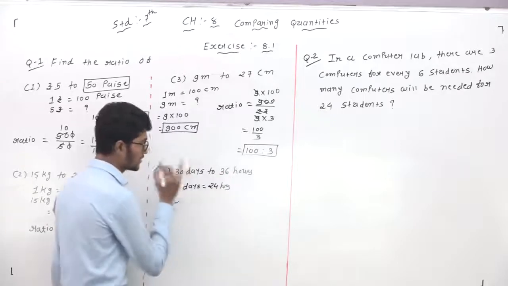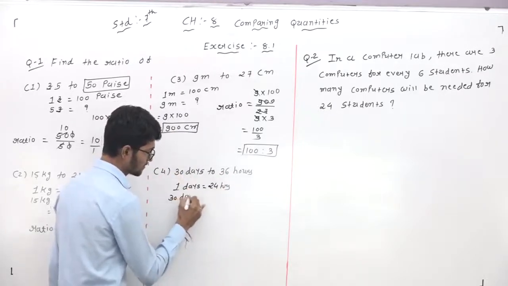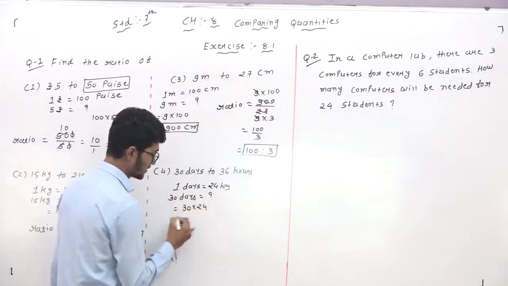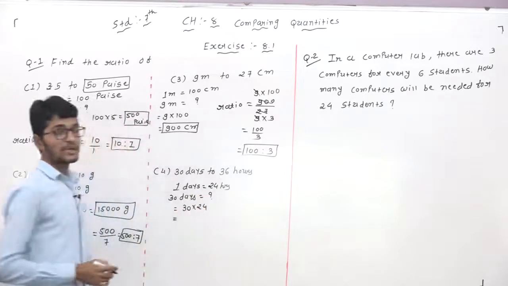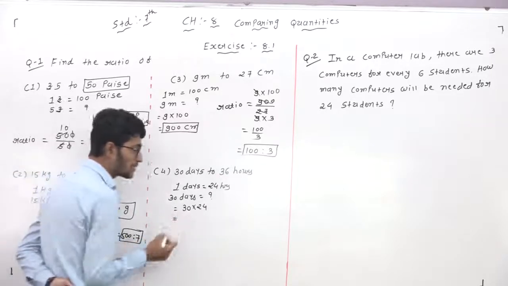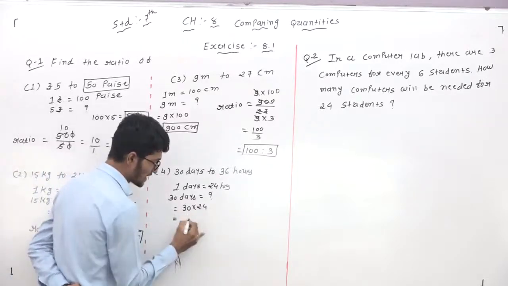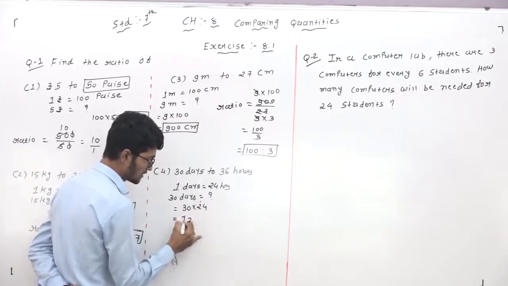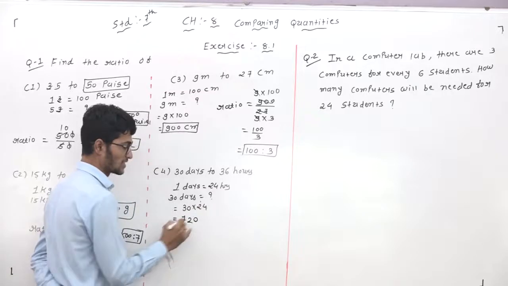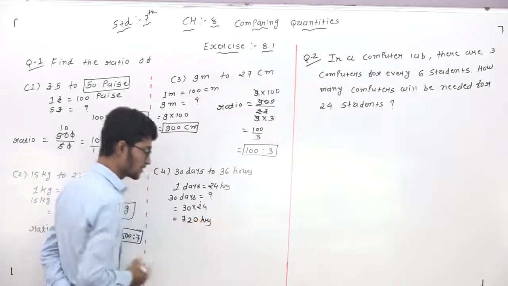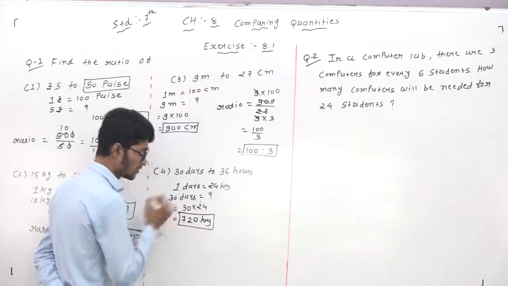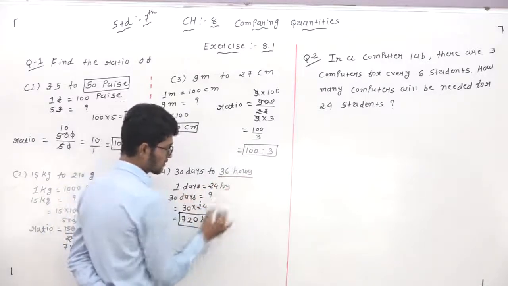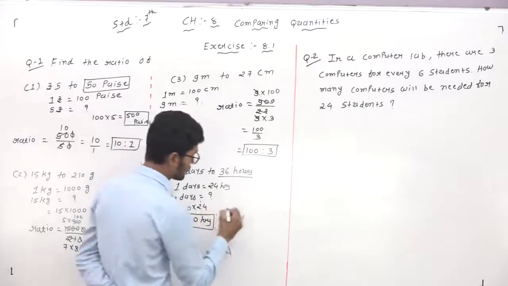So 30 days is equal to how much? 30 multiplied by 24 is 720 hours. So this value is converted into hours, and this value is already given in hours. So the units are same. Now find the ratio.